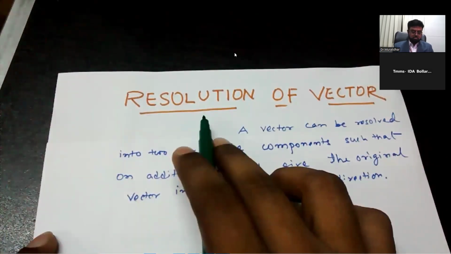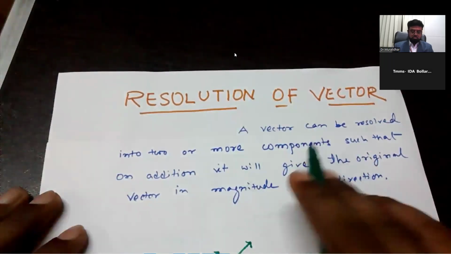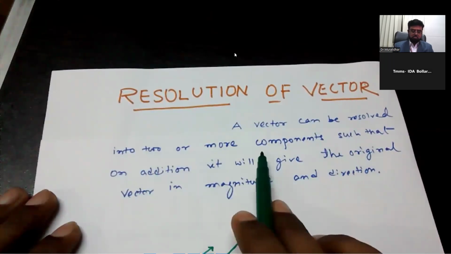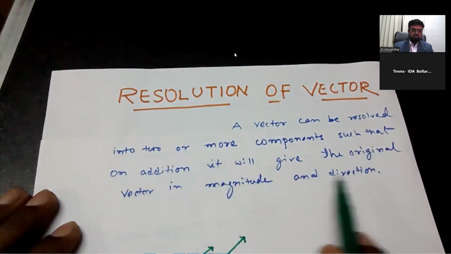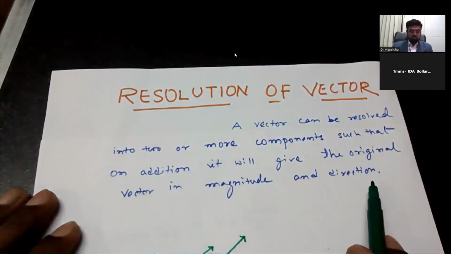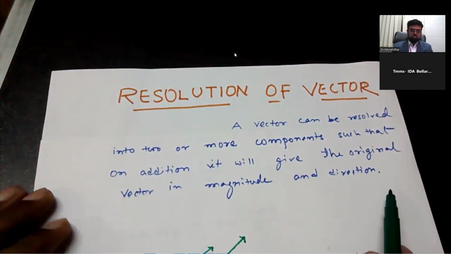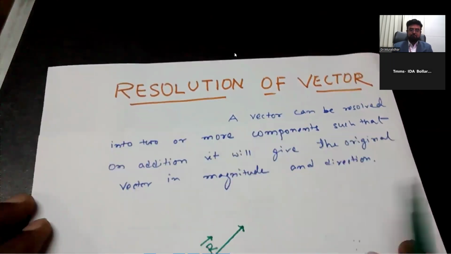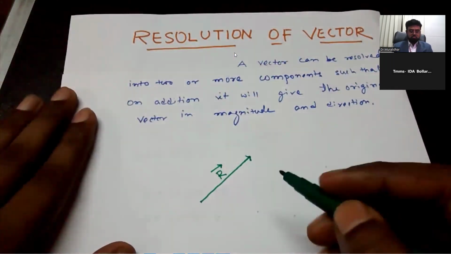Resolution means just cutting. Okay, resolution, resolving, all are one thing. A vector can be resolved into two or more components such that on addition it will give the original vector in magnitude and direction. This is the definition of the resolution of vector. So if on addition it will give the original vector back, then the vector is said to be resolved, otherwise not. Okay, here I am taking a typical vector R.